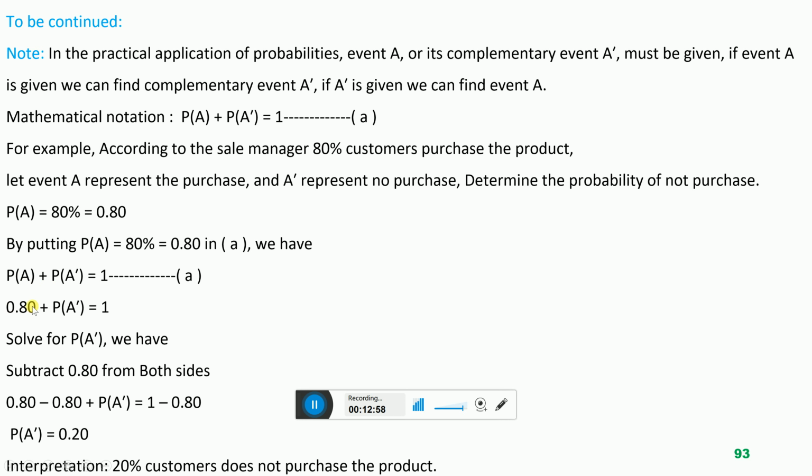Probability of purchase, that is 80%, we substitute in here. Solving for the probability of the complementary event A, we subtract 0.80 from both sides. 0.80 minus 0.80 plus probability of A prime is equal to 1 minus 0.80. This 0.80 cancels out this 0.80, and probability of A prime is equal to 1 minus 0.80. That is 0.20. Now the probability of A prime is 20%.